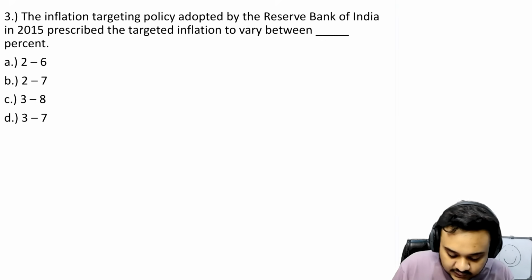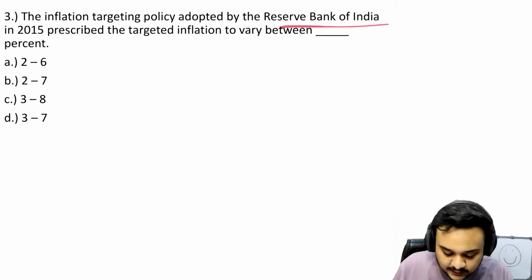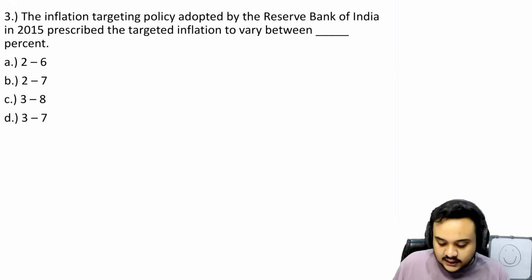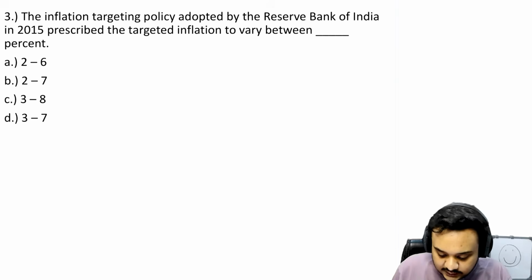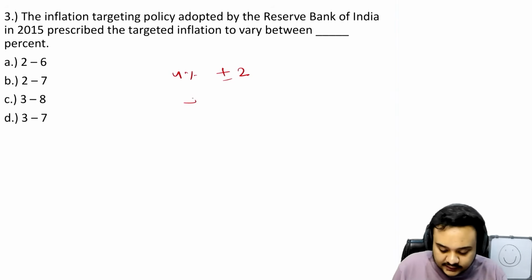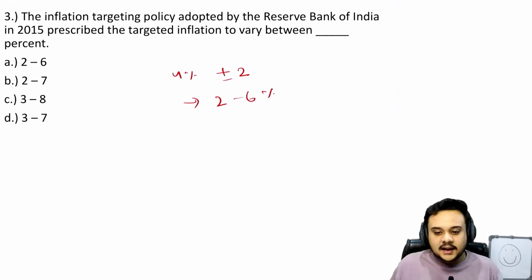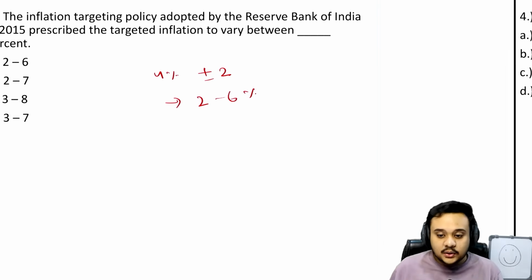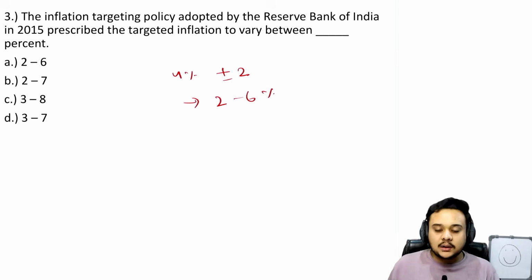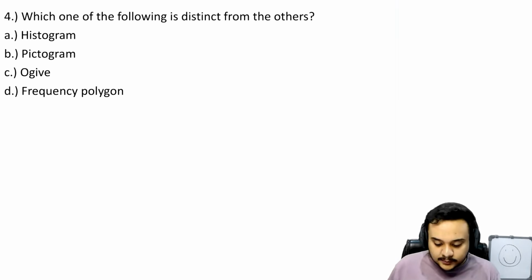So obviously there was an inflation targeting policy that was adopted by RBI in 2015, and what it had established with the framework was that the inflation has to be targeted at 4% with a plus minus of 2. Okay, so this gives us that it is 2 to 6%, making our answer A. Very easy. I don't know if I can personally add anything to this, because this is just something that you have to remember, that you have to study. And we have obviously provided all of this in our notes for someone who is a beginner.